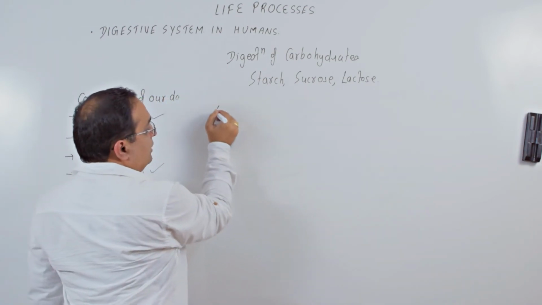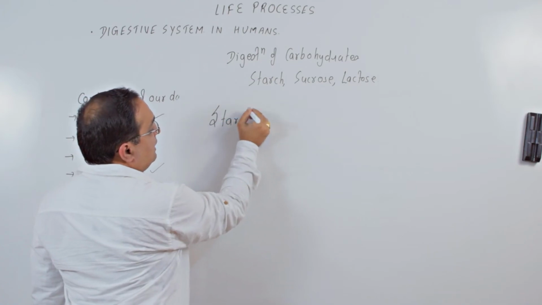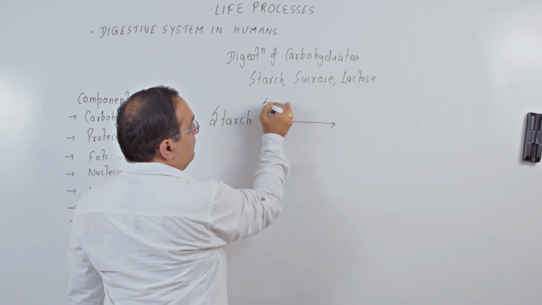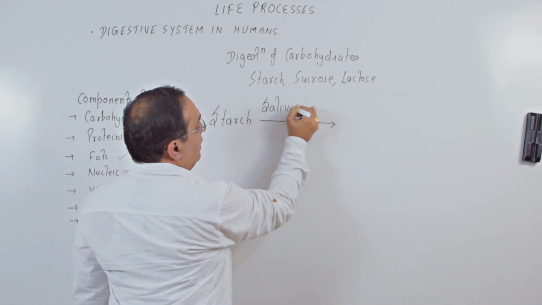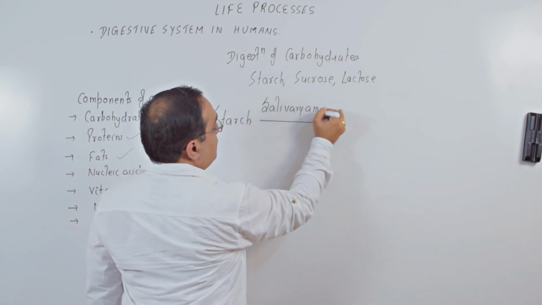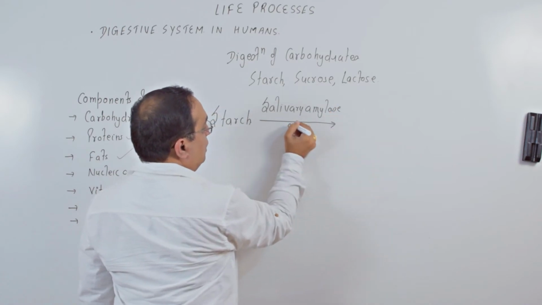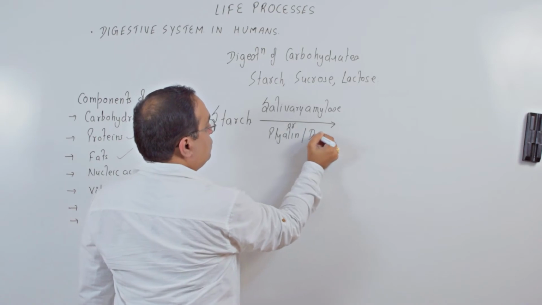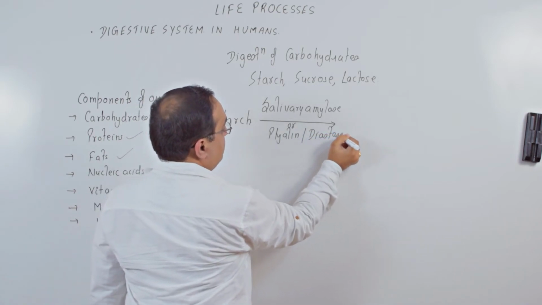Digestion of starch begins in your buccal cavity, in your mouth itself. Starch is acted upon by the enzyme salivary amylase, which is also called ptyalin or diastase.